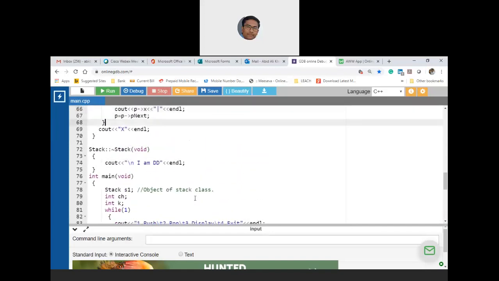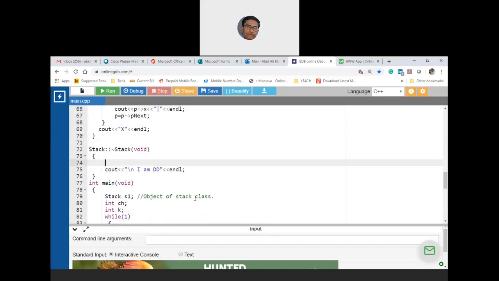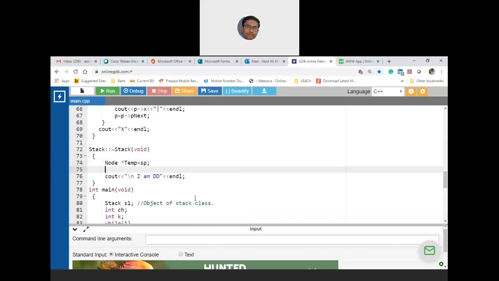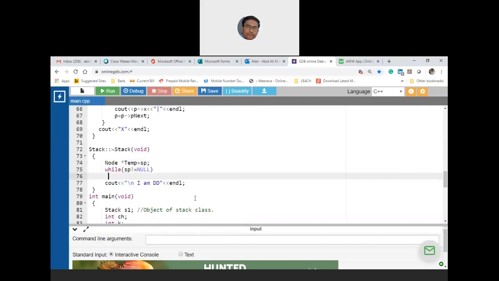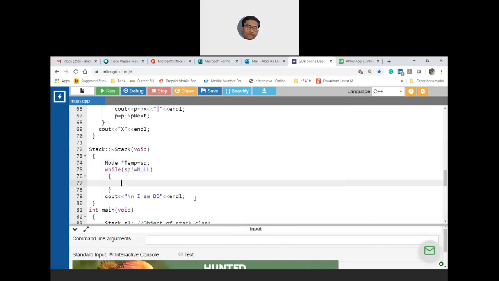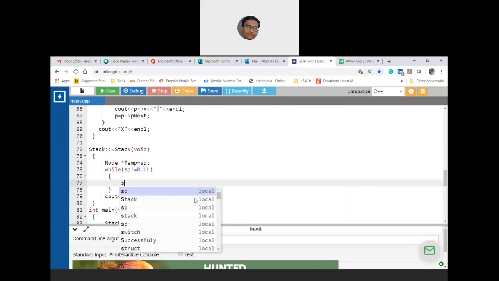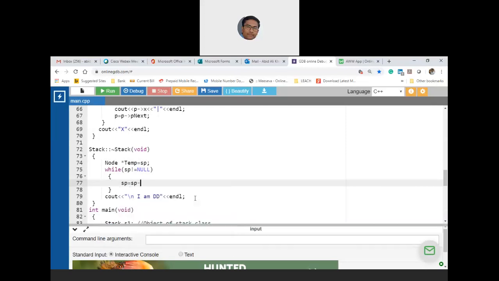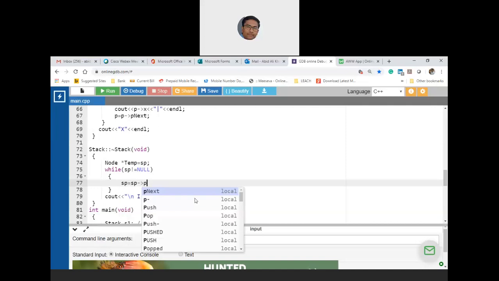Now in the destructor, I need to delete everything. So that means I'll take node star temp pointing to the stack pointer, while my stack pointer is not null. I need to delete temp, but before that I need to change sp as the stack pointer pointing to the next node.